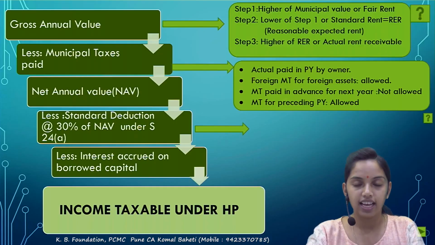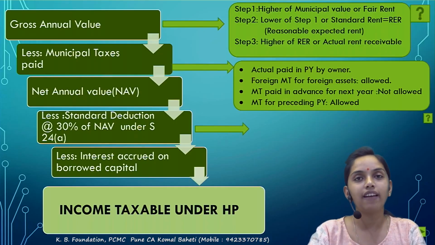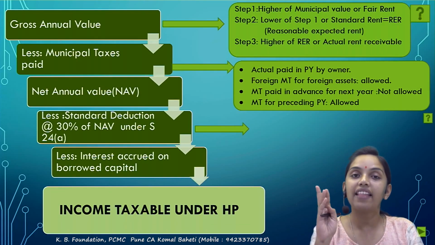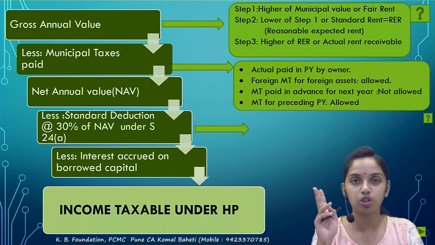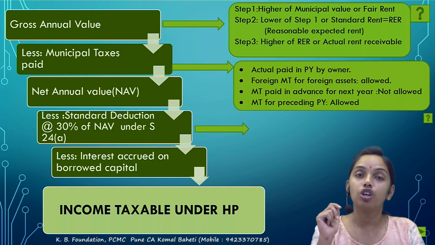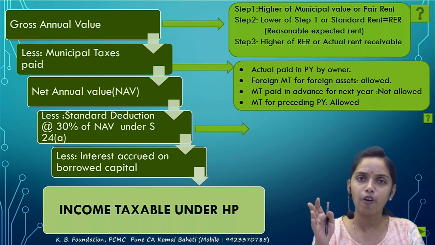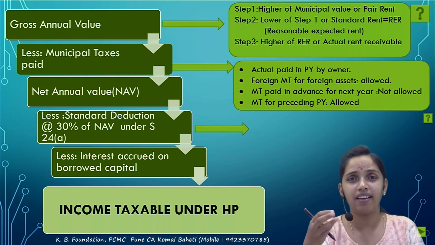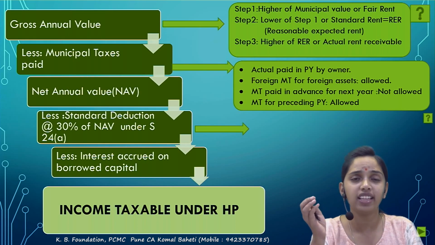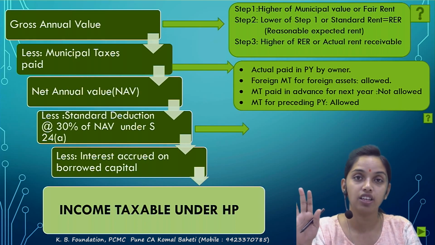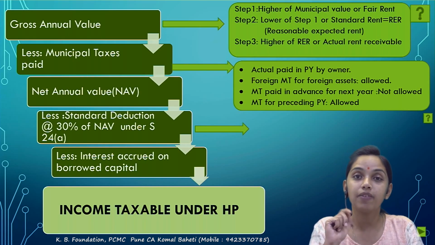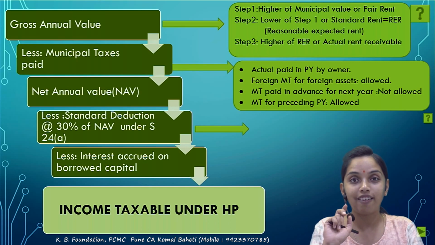Chalo. Next, from the net annual value, there are 2 more deductions possible. The first, standard deduction at the rate of 30% under section 24A, and next is the interest on borrowed capital under section 24B. Correct. So the standard deduction is available irrespective of your actual expenditure on a house property. For an example, the repair, insurance, or any other expenditure that you had done on a house property won't be allowed as deduction. Straight away they are allowing you 30% as standard deduction. Kiska 30%? NAV ka 30% would be allowed as a deduction.